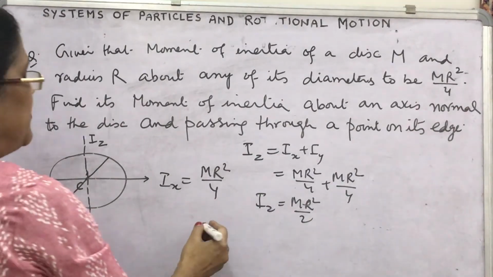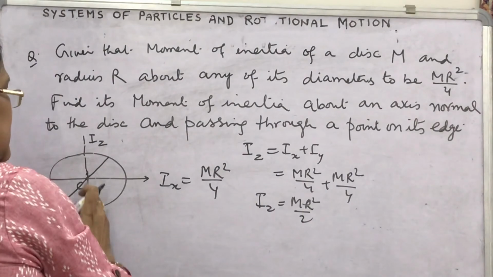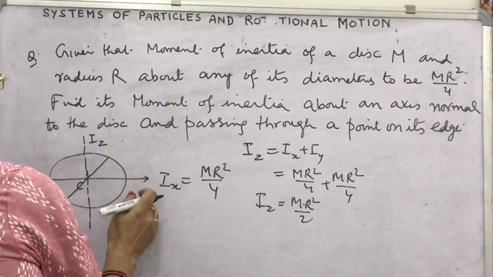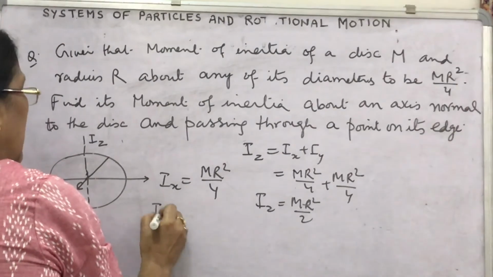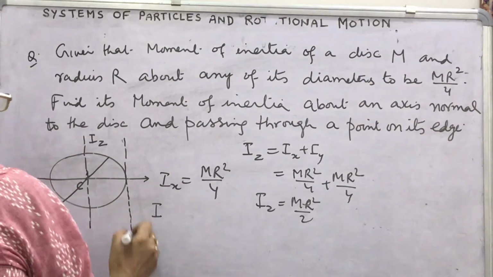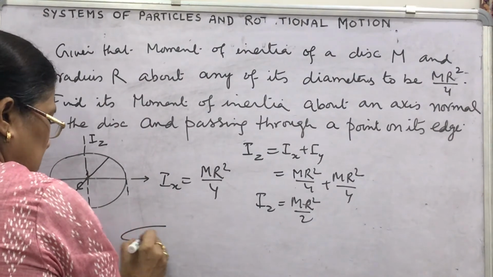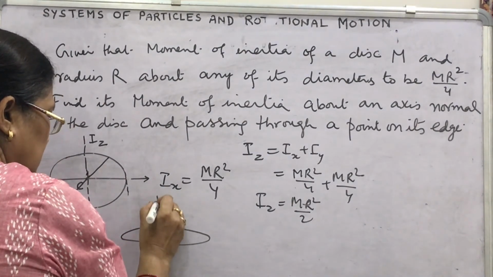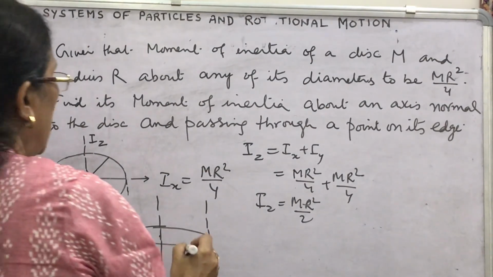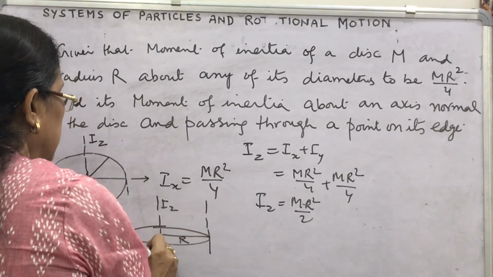This is the disc, this is the center of mass, this is Iz, this is R, and the mass of the disc is m.